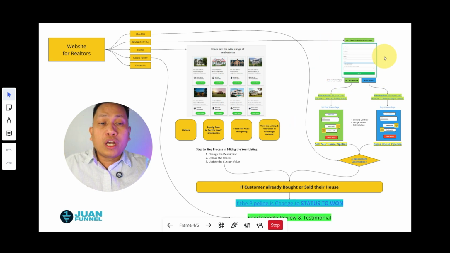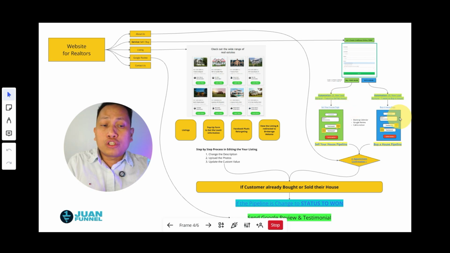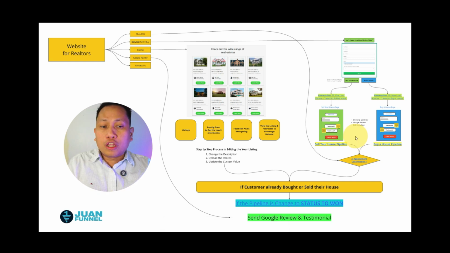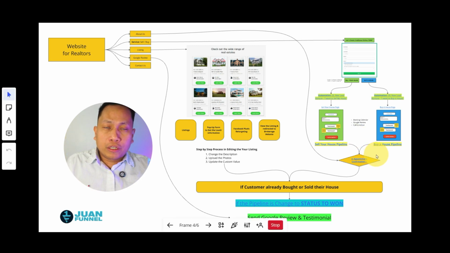And then there will be a questionnaire asking them how we can help you. Are you going to buy or sell a house here? And there will be an automation for each of the choices that they have. If they want to sell a house, there will be a separate automation. If they want to buy a house, there will be a separate automation.